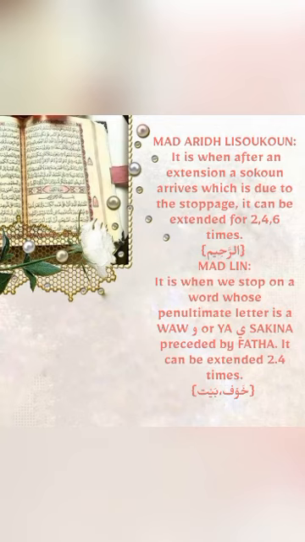It can be extended for 2, 4, or 6 beats, like الرحيم. Here we are going to stop, so we do 2, 4, or 6 times. So this is for مد عارض للسكون. In general, مد عارض للسكون means temporary med for stopping.